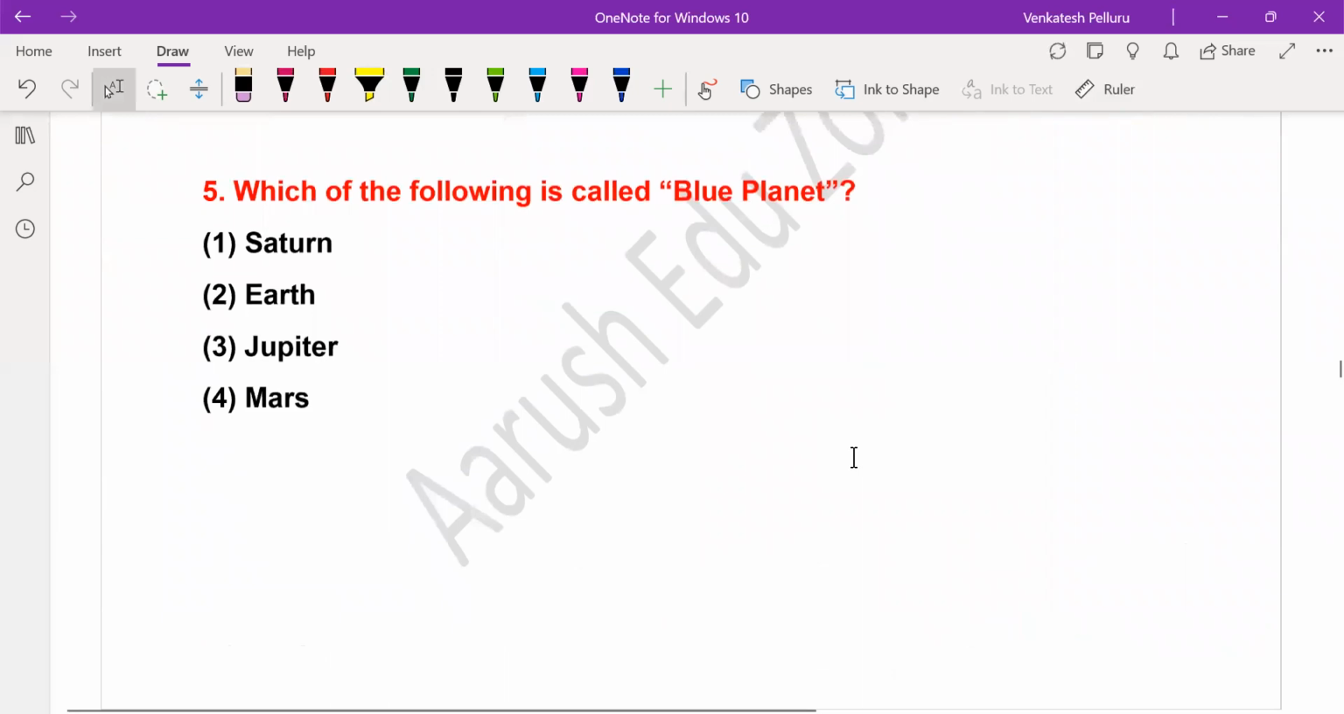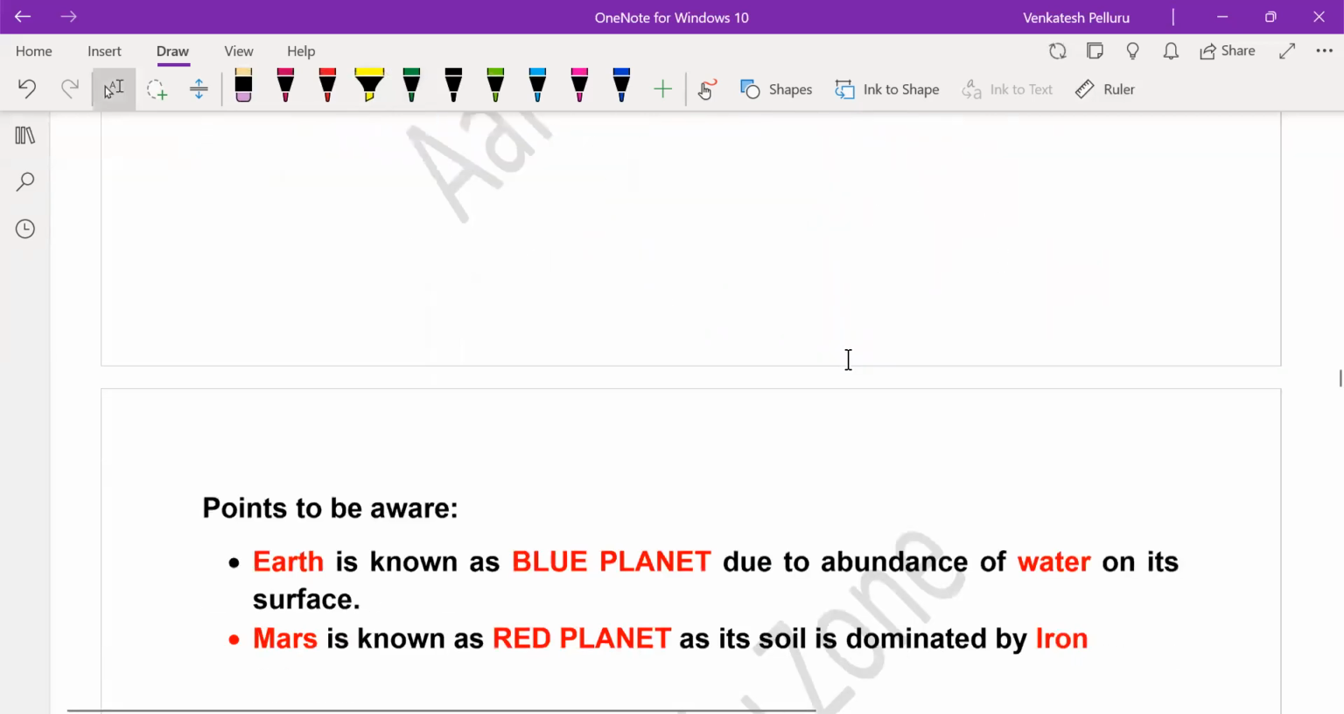Then question number 5: which of the following is called a blue planet? Which planet of the solar system is often referred to as the blue planet? Obviously, I think everybody knows the answer. The answer is Earth. So why is it actually referred to as the blue planet?